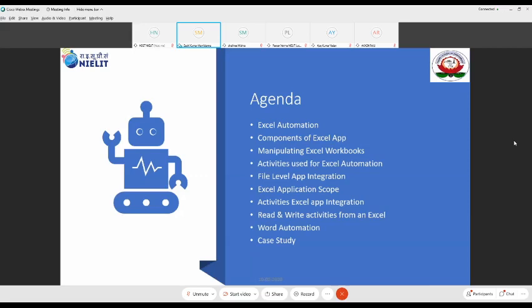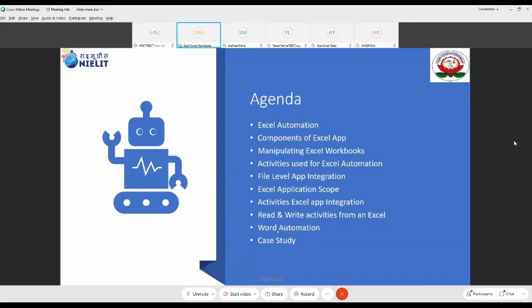File level app integration, which means that even though Excel is not installed in your system, it still works. And then when Excel is installed, how you can use it, and the activities which allow us to do integration with Excel. Earlier, activities related to file level we are going to talk about. Read and write activities from Excel. And finally, we'll take Word automation.